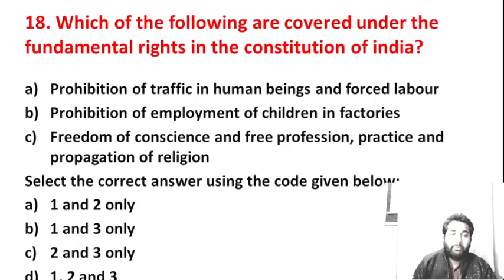Next question. Which of the following are covered under the fundamental rights in the Constitution of India? Option 1, traffic in human beings and forced labor. Option 2, employment of children in factories. Option 3, freedom of conscience and free profession, practice and propagation of religion. Select the correct answer using the code given below. A, 1 and 2 only. B, 1 and 3 only. C, 2 and 3 only. D, 1, 2, 3. Give your answer in the comment box. Which option is correct here?